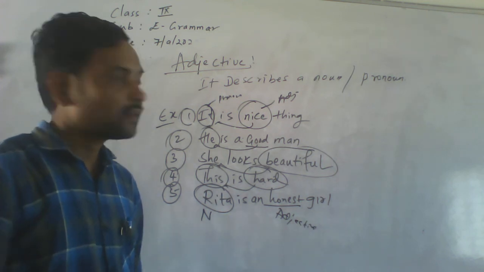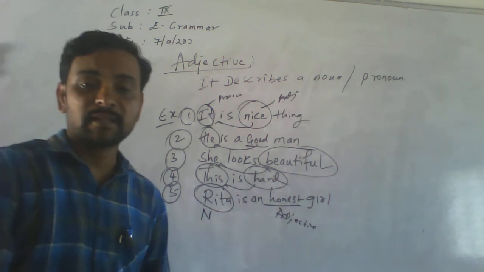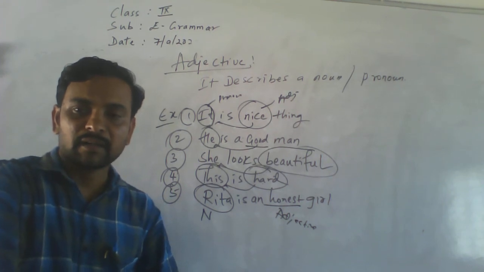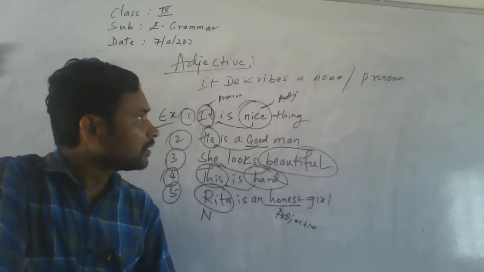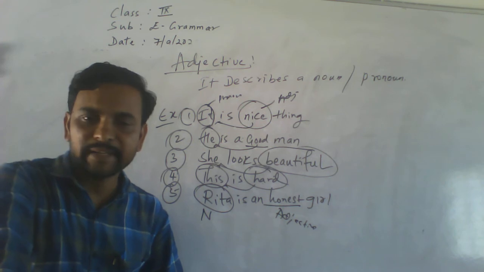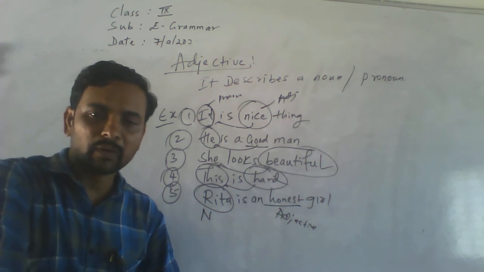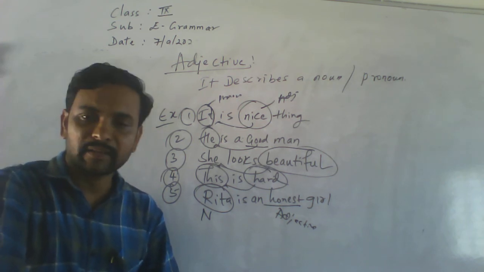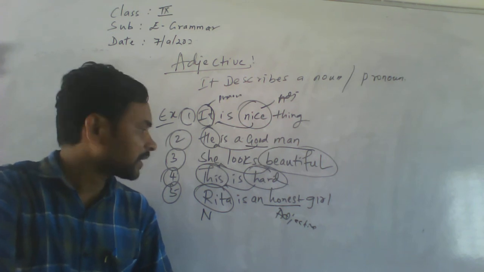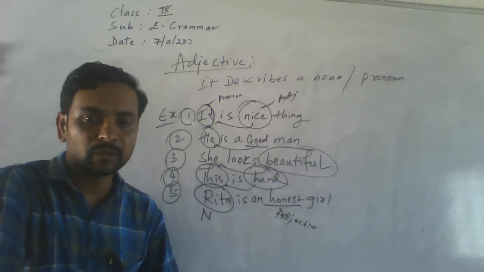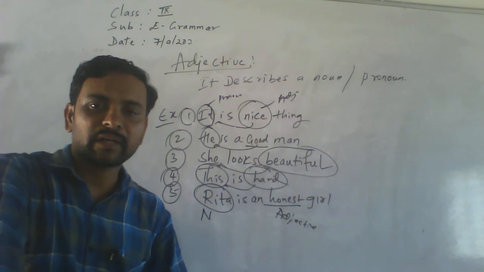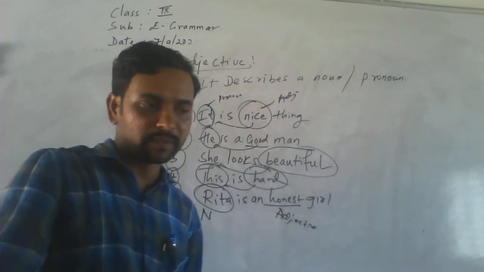Is it understood? An adjective describes a noun or pronoun. Some more examples you have to collect. You have to collect adjective examples.